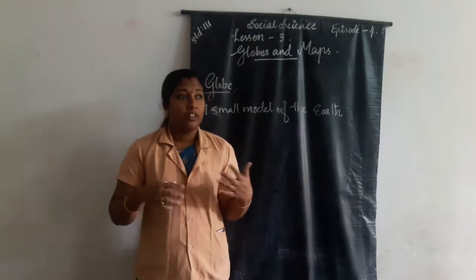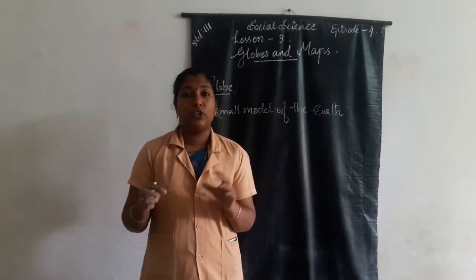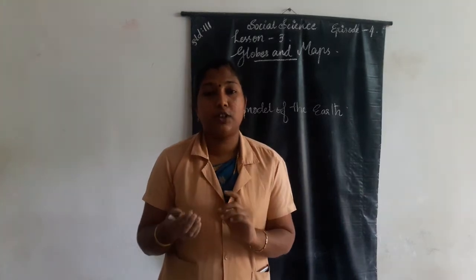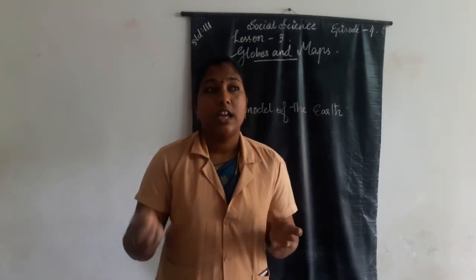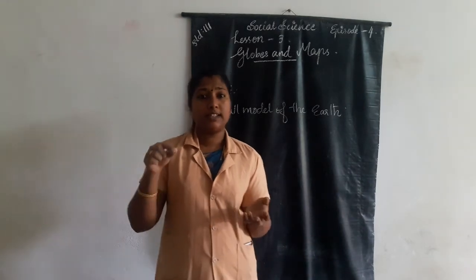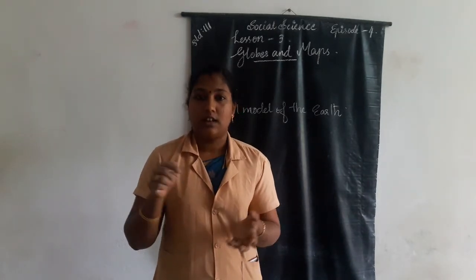The globe gives a clear picture of the Earth's surface. In this globe we can see the clear picture of the Earth.